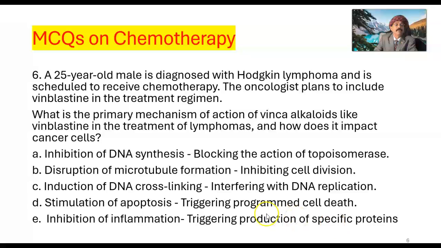So, regarding vinblastine, what is the primary mechanism of action? This is the action of vinblastine. B. Disruption of microtubule formation, inhibiting cell division. B is the answer for vinblastine.